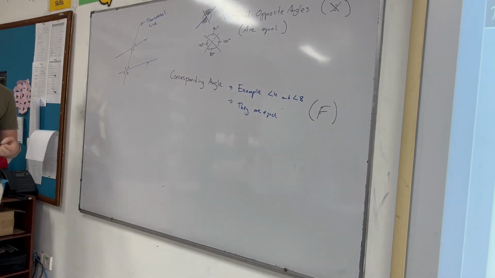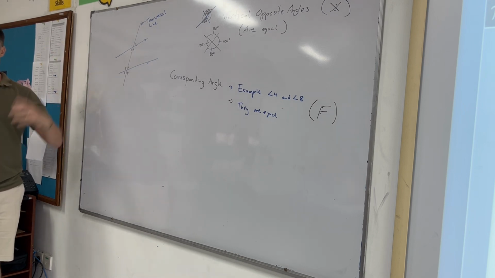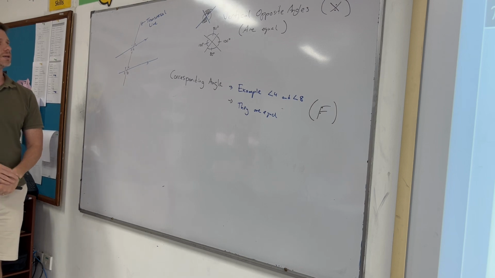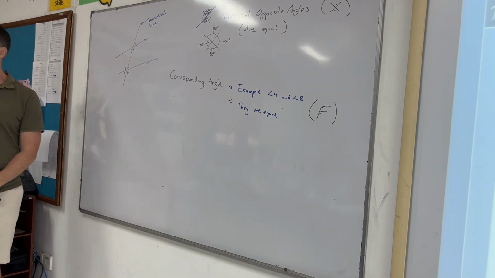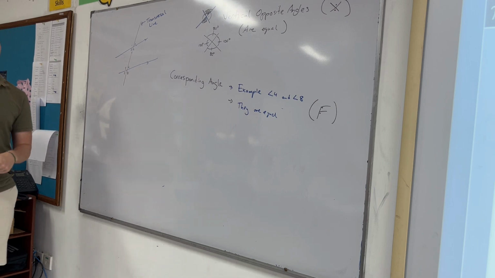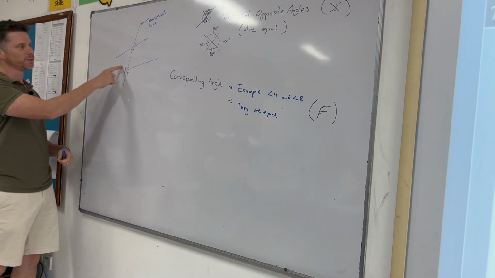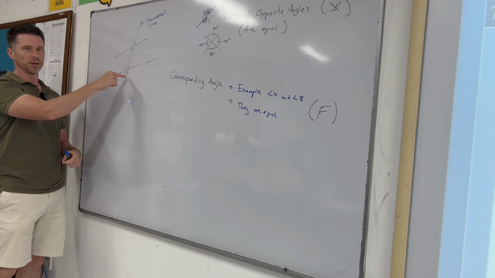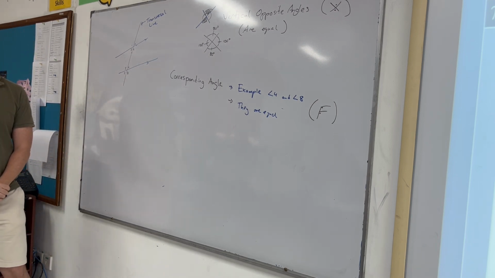So there will come a stage in the geometry exam where I draw this for you and I say name 2 corresponding angles, name 2 vertically opposite angles. Name 2 vertically opposite angles from this. Akira? 1 and 4, yes. 2 and 3, 5 and 8, 6 and 7. So you'll have to name a pair that make the X shape and are directly across from each other in an X shape. So 5 and 8 make this X shape here, and they're directly opposite each other.